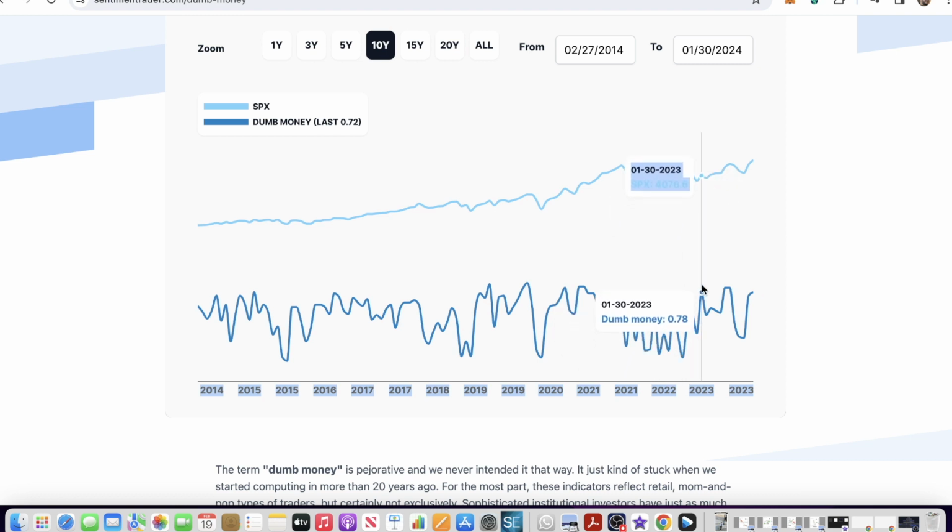Every time the dumb money goes into the market, we see pumps, and every time it is followed by a dump. This is why I'm saying nobody should blindly follow these bigger investors, because they know how to pull you into their early buys, and they make you buy after them, so you pump their bags and then they dump it on you.